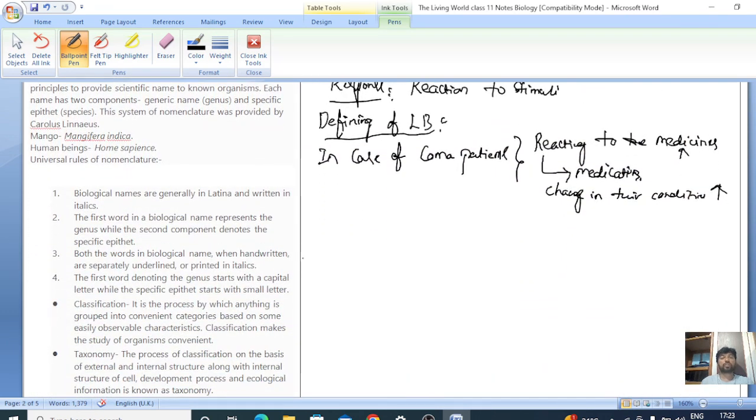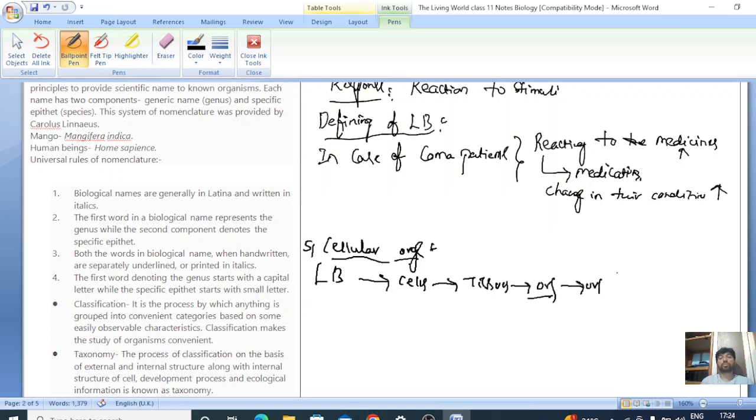is cellular organization. Cellular organization is nothing but the organisms being made up of cells. Yes, living beings are made up of cells, made up of tissues, organs, organ systems, right?